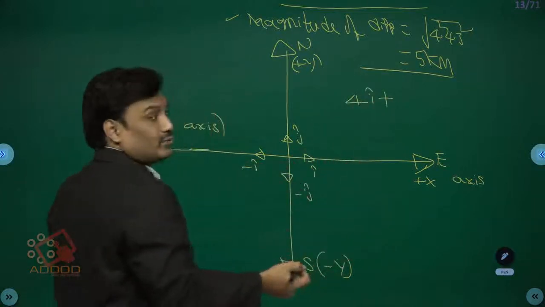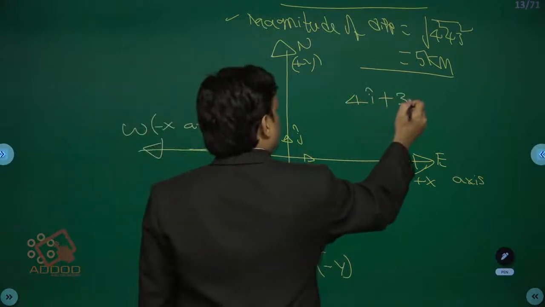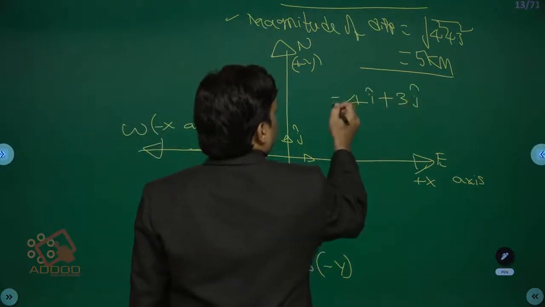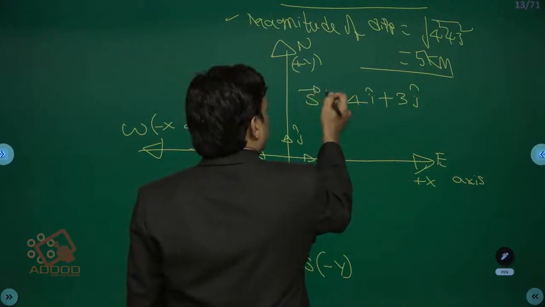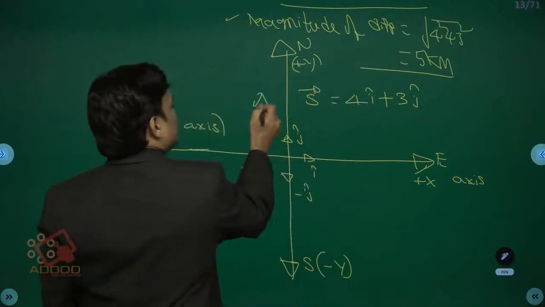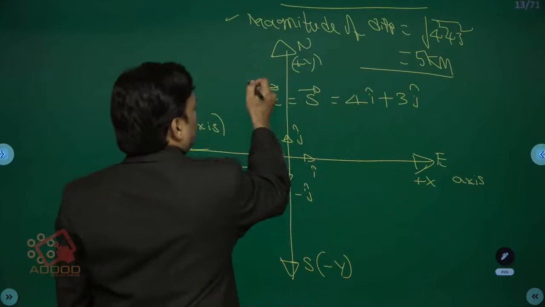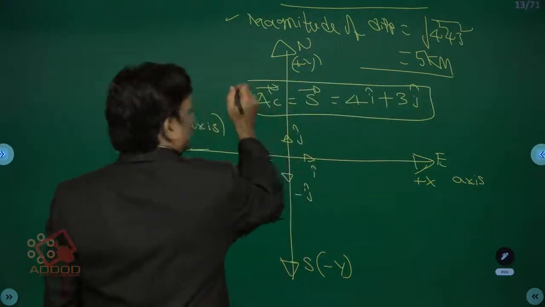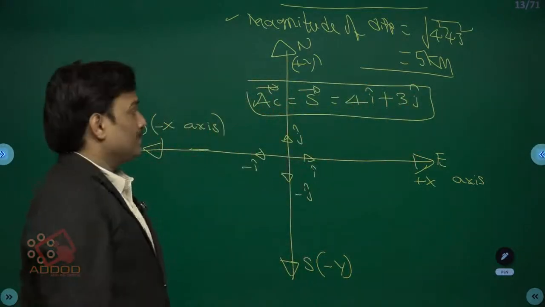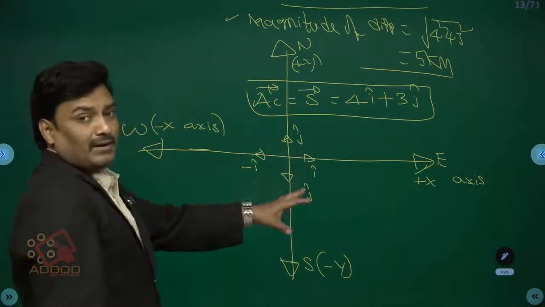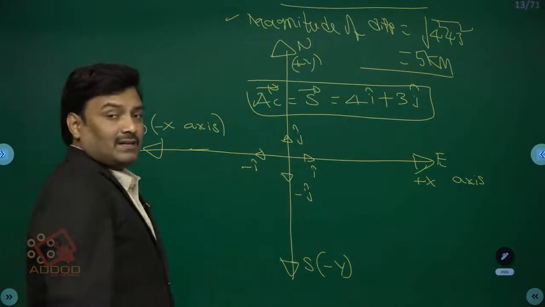Then 3 kilometers towards north, that is 3 j cap. This is the displacement, or we call it AC bar. This is the displacement vector, 4i cap plus 3j cap, from which you can easily find out the magnitude of the vector as well as the direction of the vector.